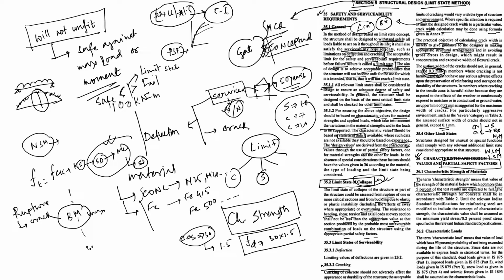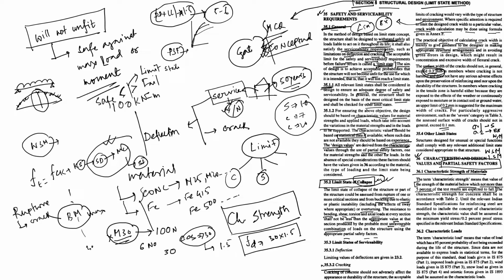So simply, they try to say, suppose your characteristic strength is M30 and you tested 100 cubes. If 6 cubes are less than 30, then your characteristic strength is not M30.